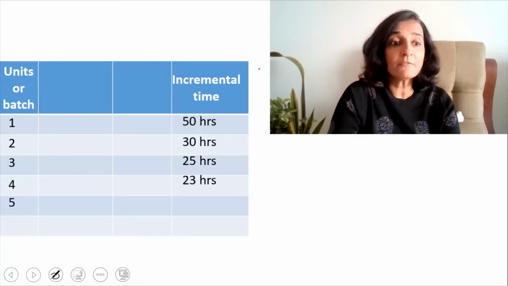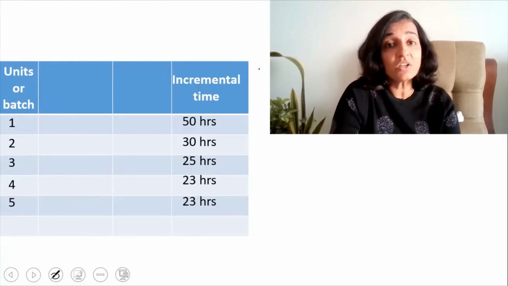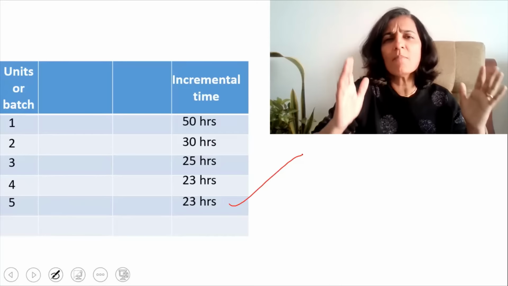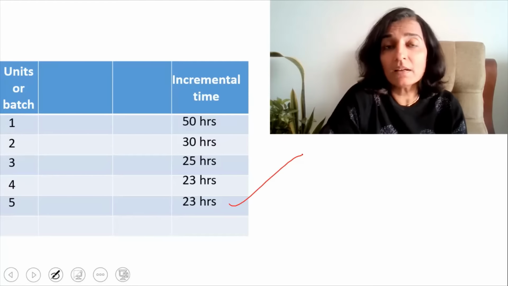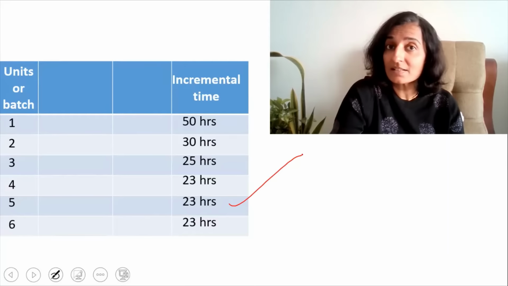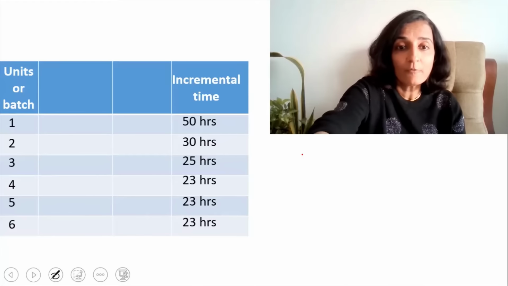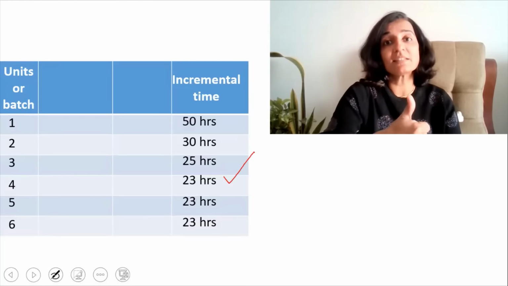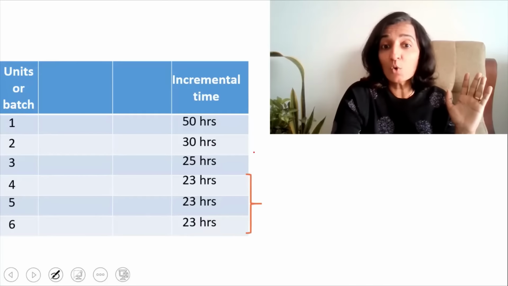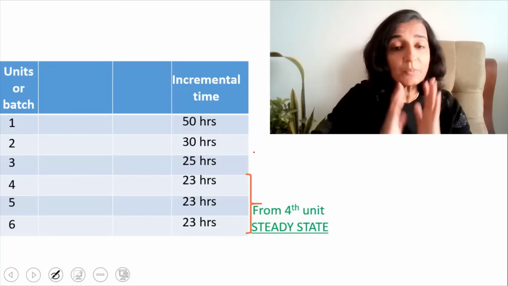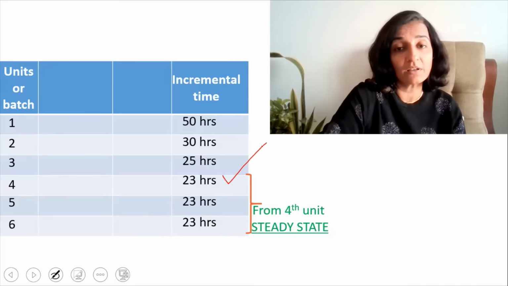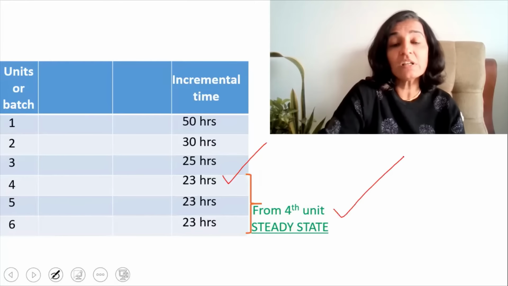So when you started making the fifth product, you again took 23 hours. Why? Because you've already learned everything now. There's nothing more to learn. So this is the maximum speed with which you can make the product. And as for the sixth unit also, you're taking the very same time, that is 23 hours, which means that from the fourth unit, you're a master. This situation where you've already learned the maximum, that is, there's nothing more to learn, is known as the steady state. So in this particular example, you have reached the steady state from the fourth unit.